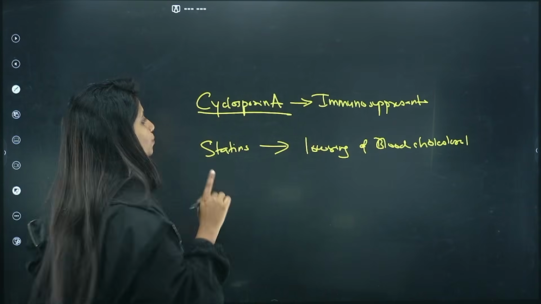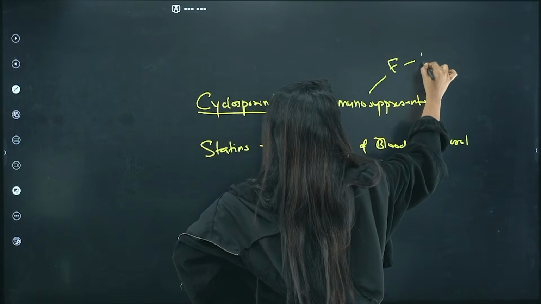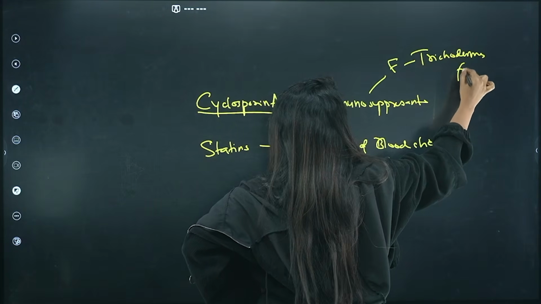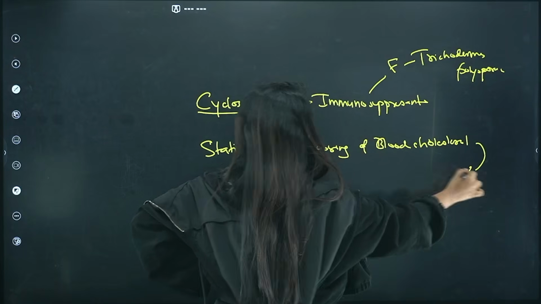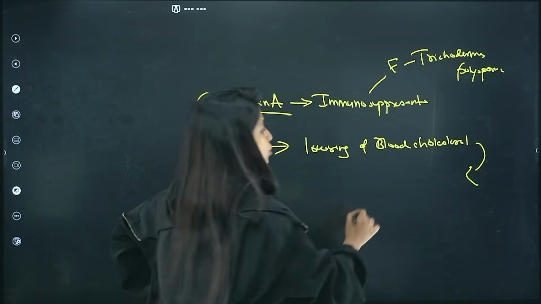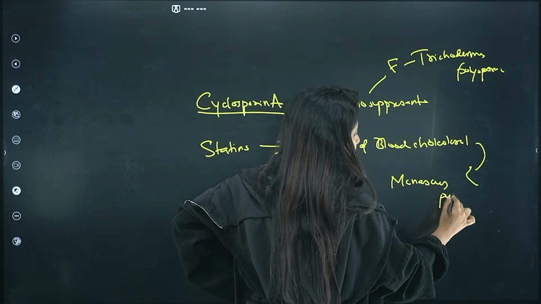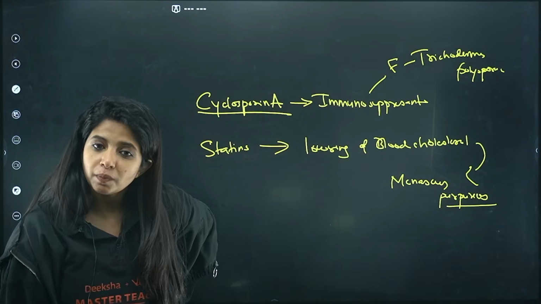Done. Now, listen to me very carefully. Where do you get it from? You get it from a fungus whose name is Trichoderma polysporum. And where do you get it from? You get it from Monascus purpureus. Monascus purpureus.